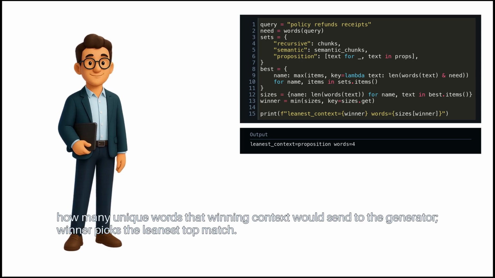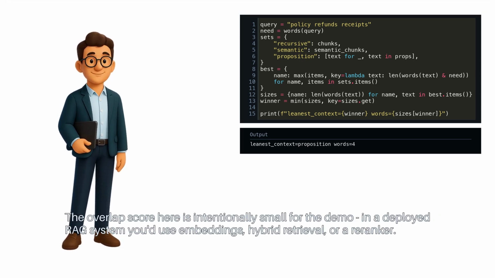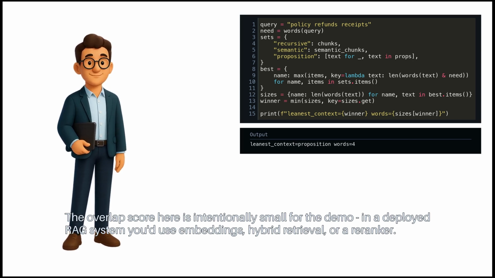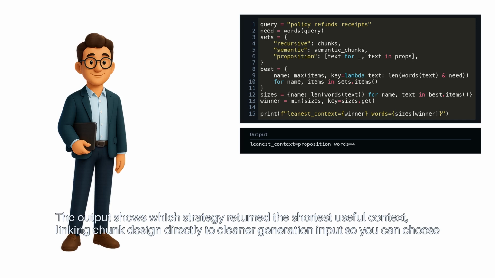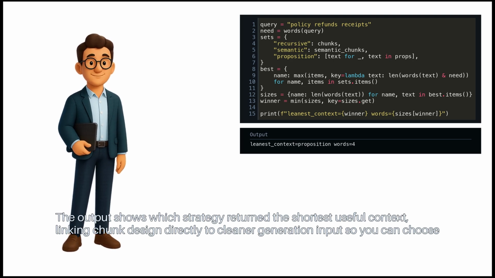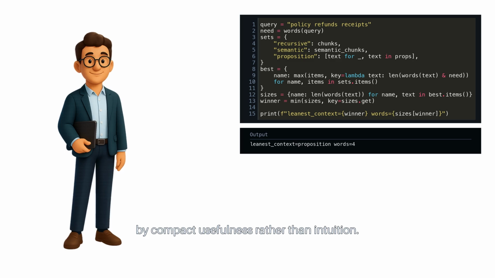Winner picks the leanest top match. The overlap score here is intentionally small for the demo. In a deployed RAG system, you'd use embeddings, hybrid retrieval, or a re-ranker. The output shows which strategy returned the shortest useful context, linking chunk design directly to cleaner generation input. So you can choose by compact usefulness rather than intuition.